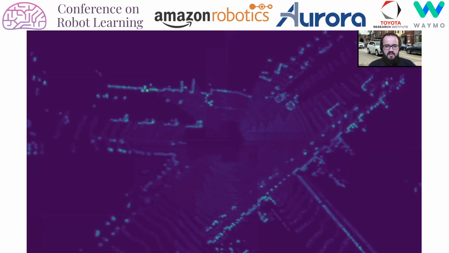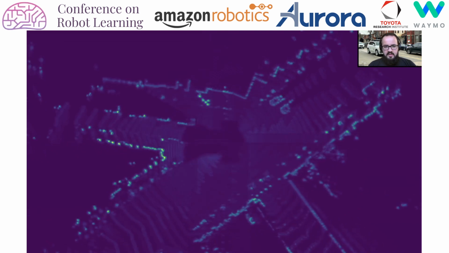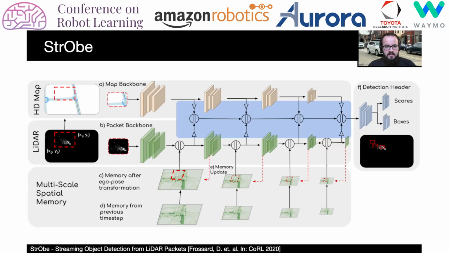Here we show a visualization of the memory. We can see that there is high saliency around vehicles, indicating that the network is attending to important evidence. Lastly, multi-scale features are bilinearly resized to a common resolution and channel-wise concatenated. The result then goes through one last block of convolutions, which regresses the confidence scores and box parameters.